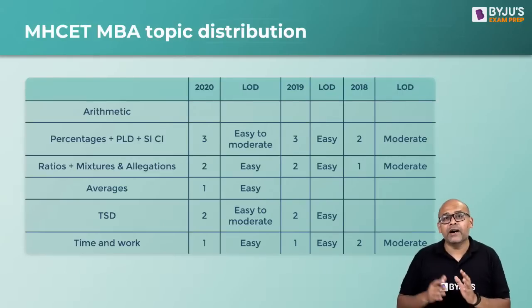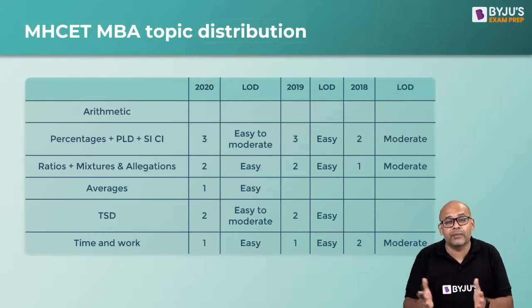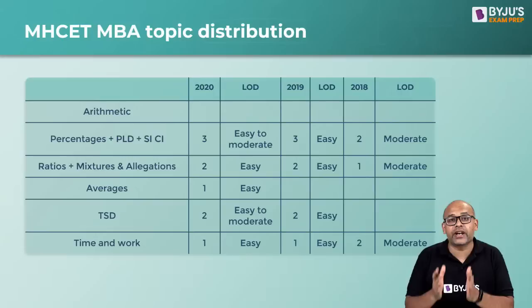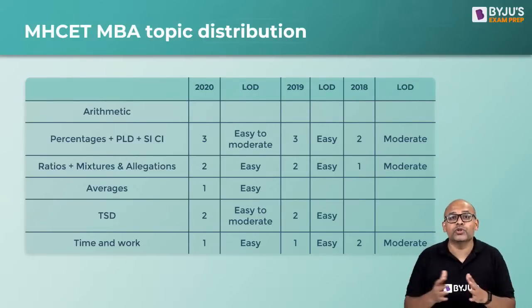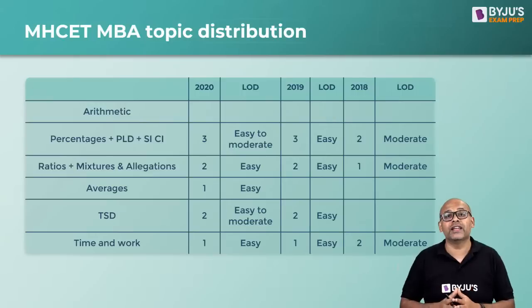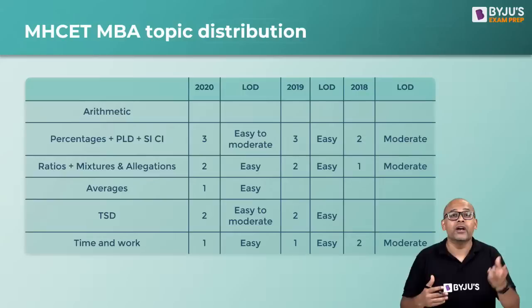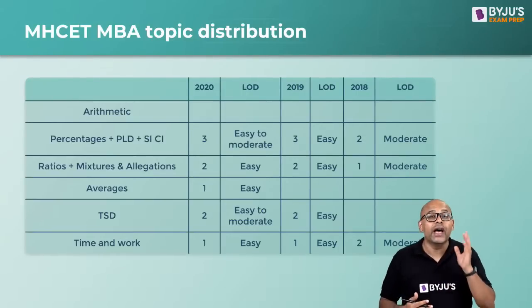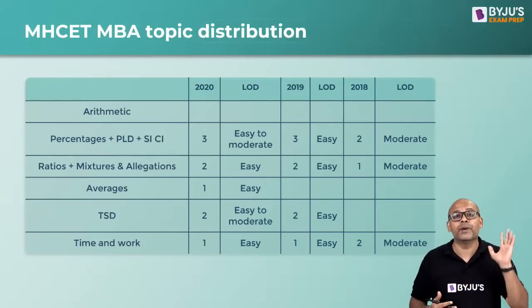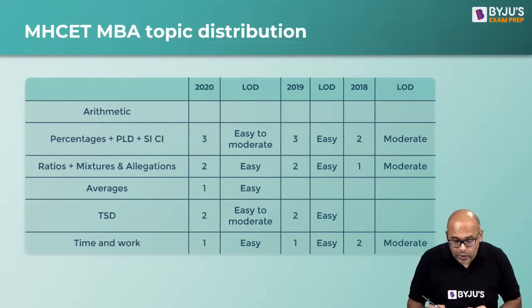As I said, the paper was not easily available, and it was difficult for us to trace exactly what happened. Yes, there are various sources which have given some kind of a breakup, but if you compare the sources, there is no common thing over there. A lot of people say some X number of questions came from this topic, Y number of questions from another topic, but that changes from source to source. Hence 2021 I have completely taken out. But if you look at 2020, 19, 18, this is what has happened.